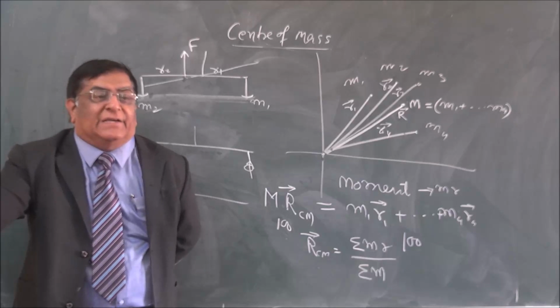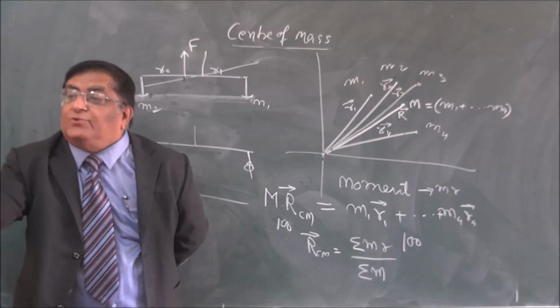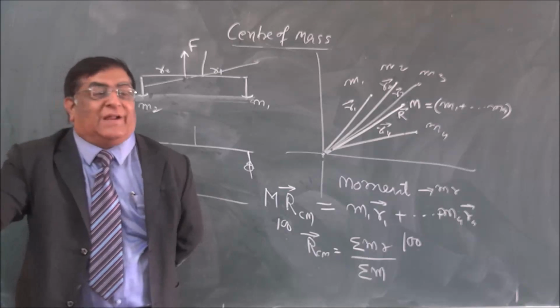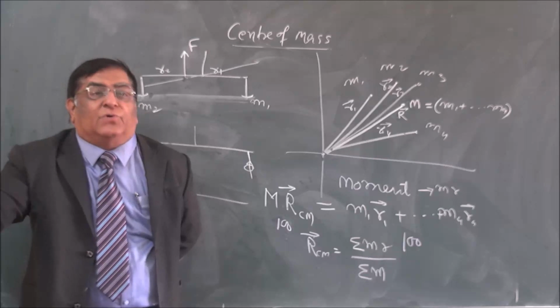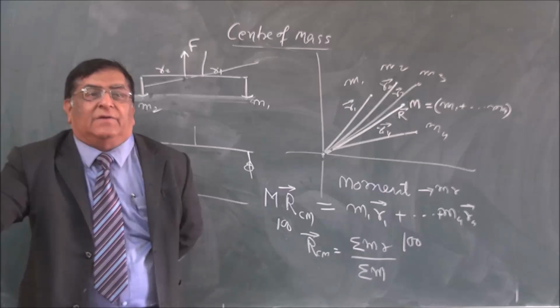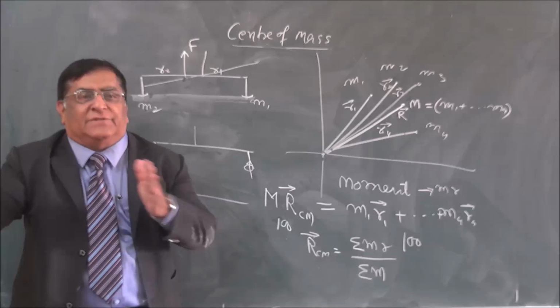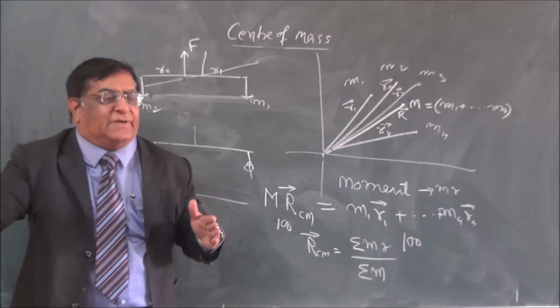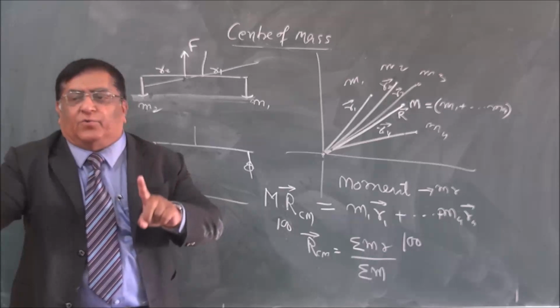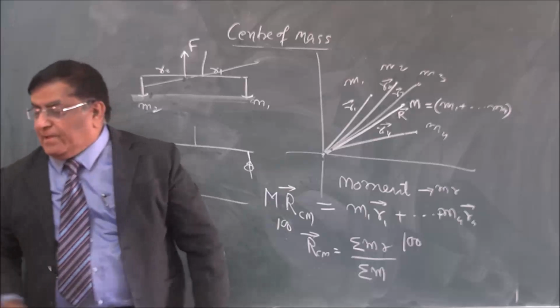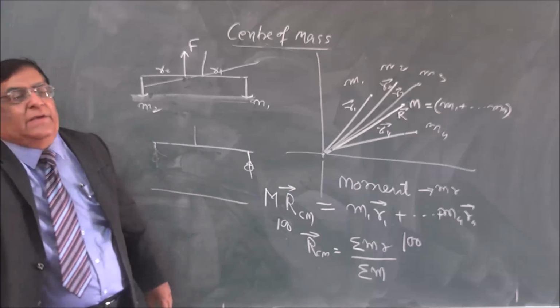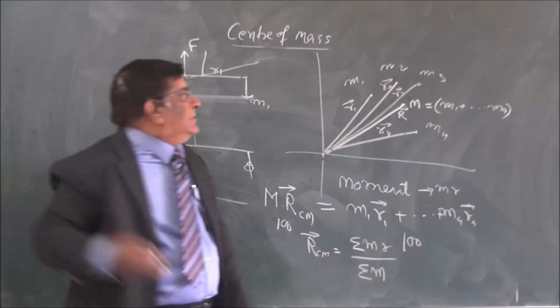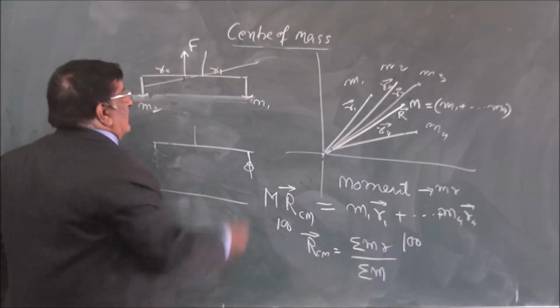So practically it is not possible for us to add them because there are angles between them. To make it convenient, we make different parts of it, one for each direction.